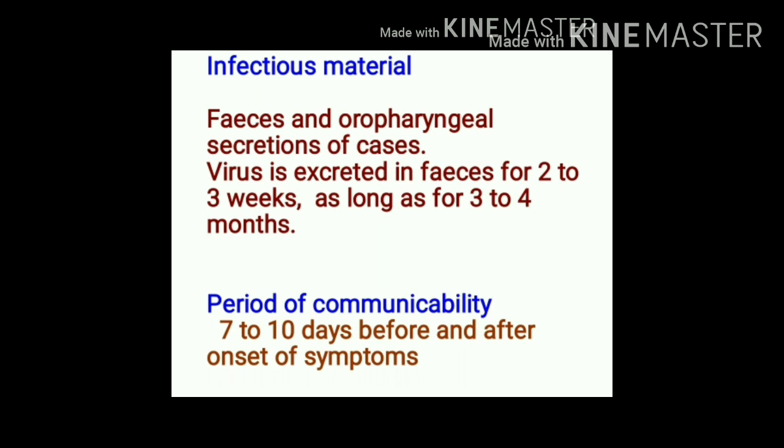What is the period of communicability? It is the time during which clinical cases as well as subclinical cases are capable of transmitting the virus to a new susceptible host. This period is 7 to 10 days before and after onset of symptoms.